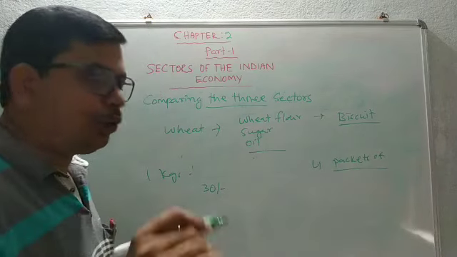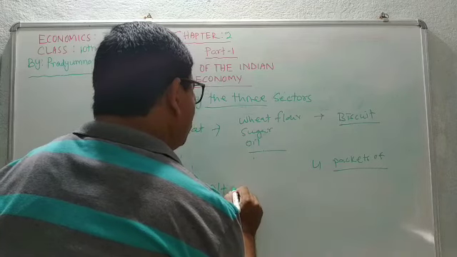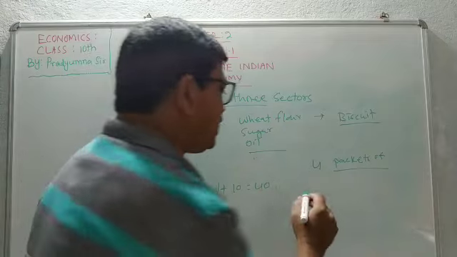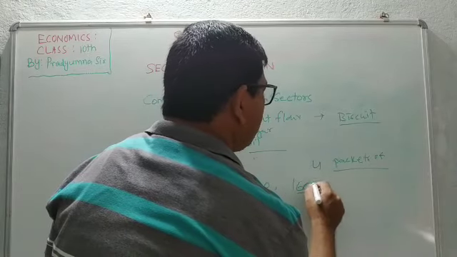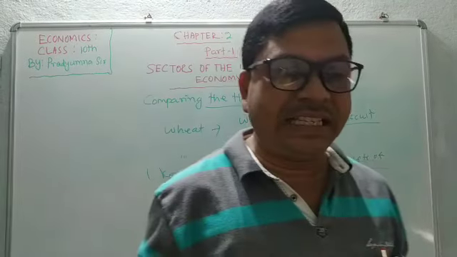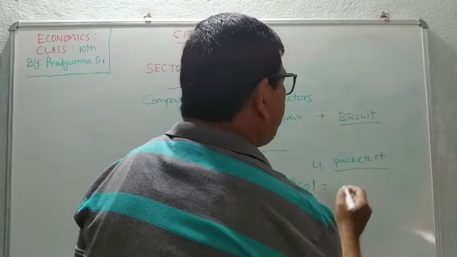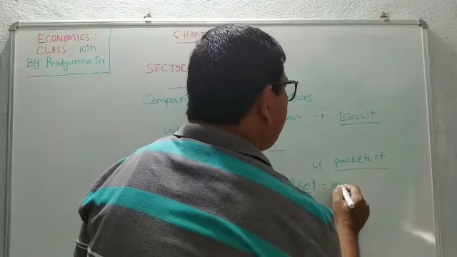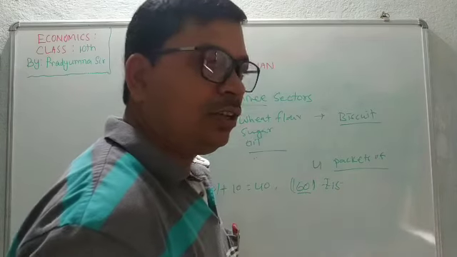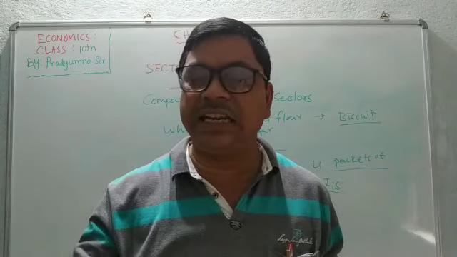He will add his own profit of 10, so 30 plus 10 is equal to 40. Then he will place the rate at 60, because he will place the rate of the biscuit at 60 rupees, divided by 4, so 15 rupees per packet of biscuits.